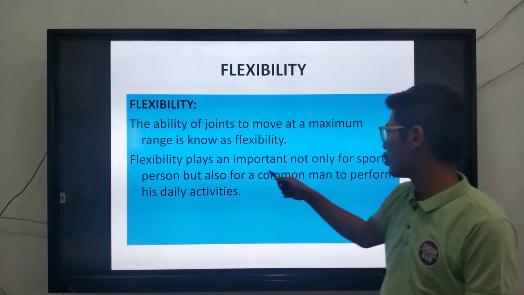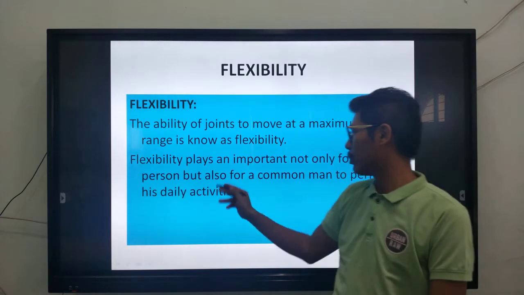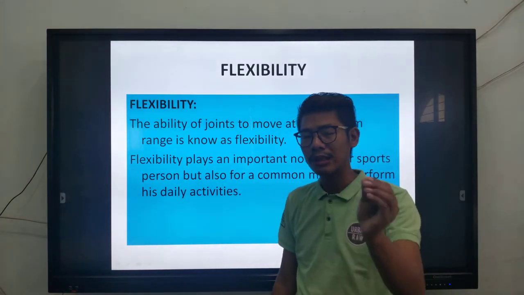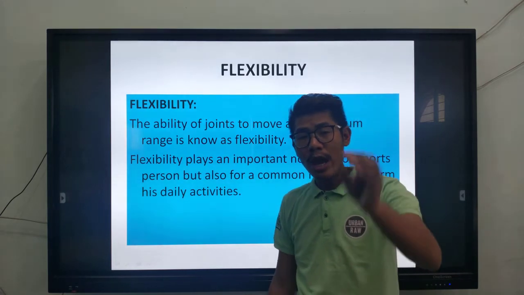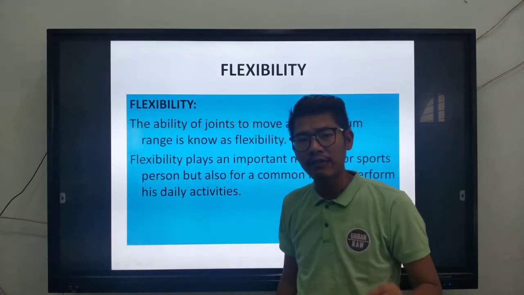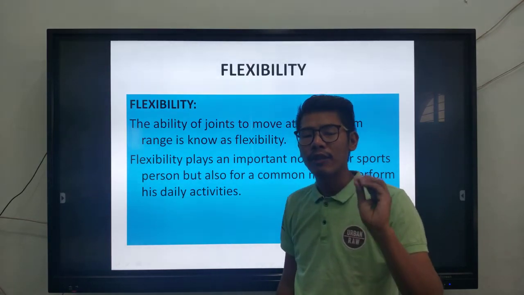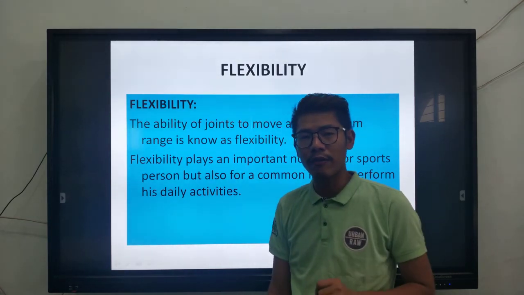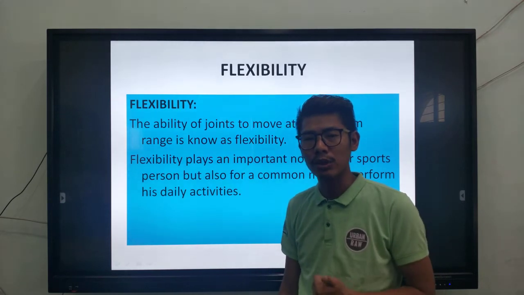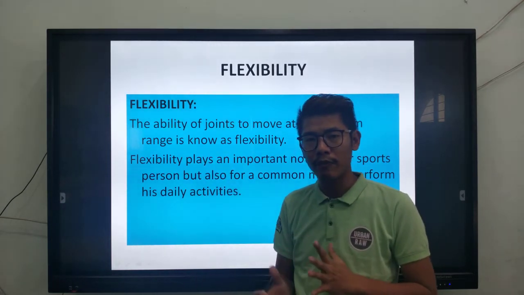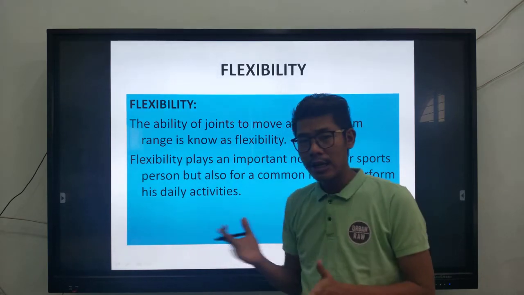Flexibility plays an important role not only for sports persons but also for a common man to perform his daily activities. I already explained all the daily activities that you're supposed to do, and you can also think about the activities that you do at home. All these activities require flexibility. You're sitting down, that also requires flexibility. You're getting up, that is also flexibility. If you don't have flexibility, then you will not be able to perform the work effectively.